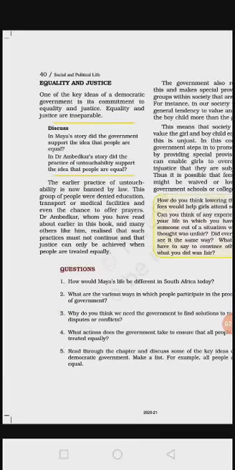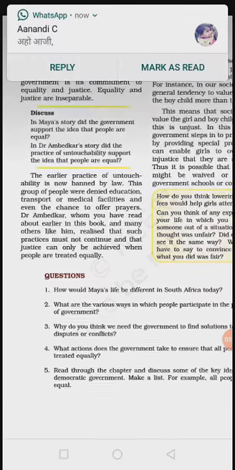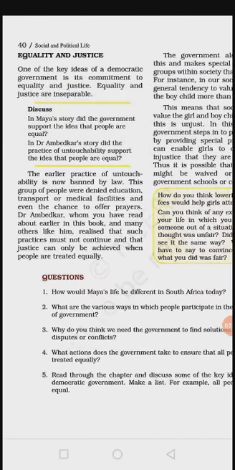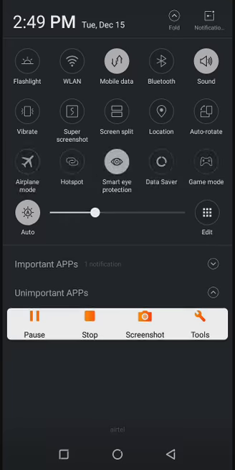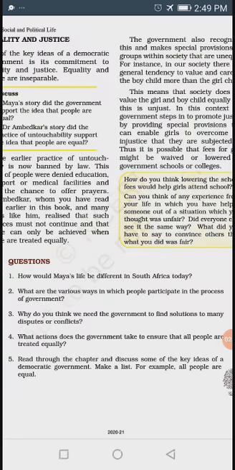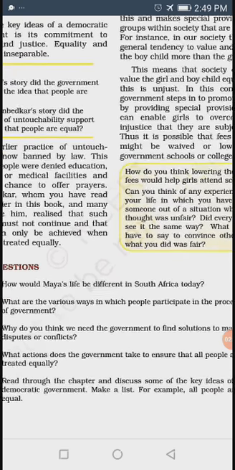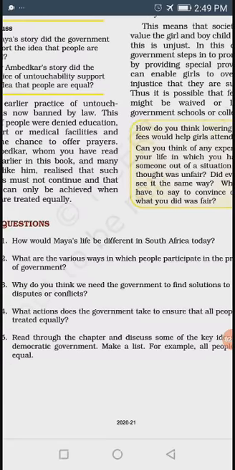Now let's discuss some exercise questions of this lesson. First question: how would Maya's life be different in South Africa today? This is the first question I'm going to discuss with you now. See, how would Maya's life be different in South Africa today?